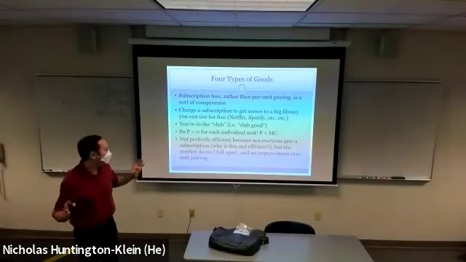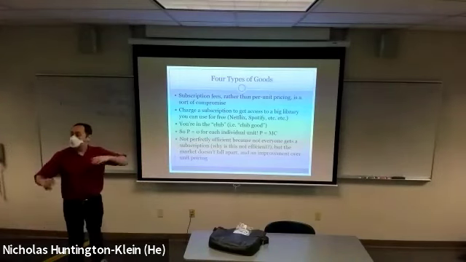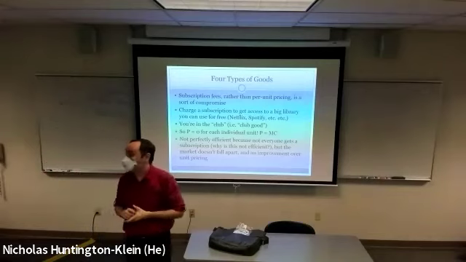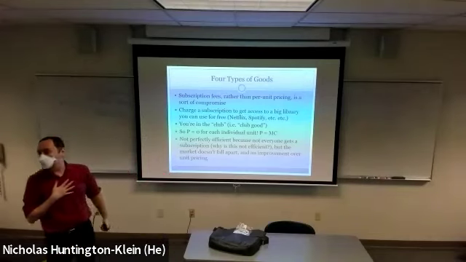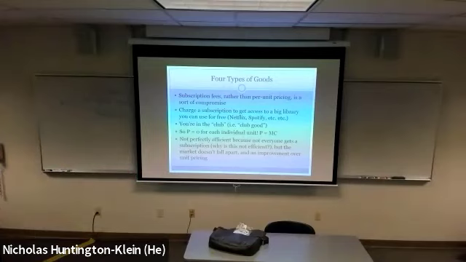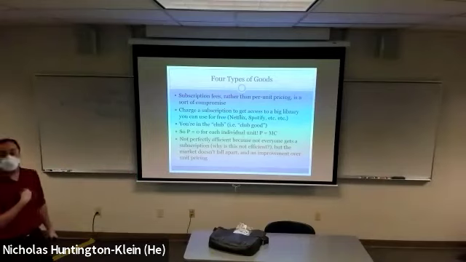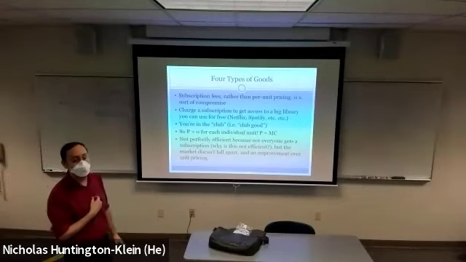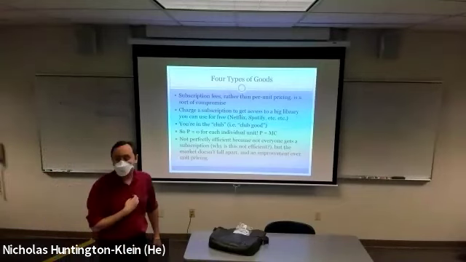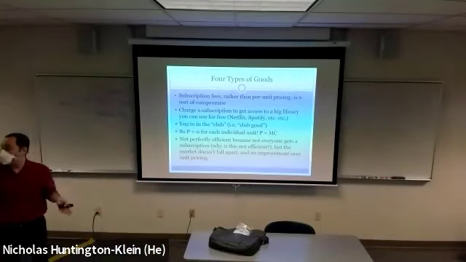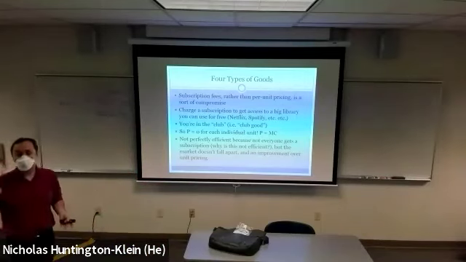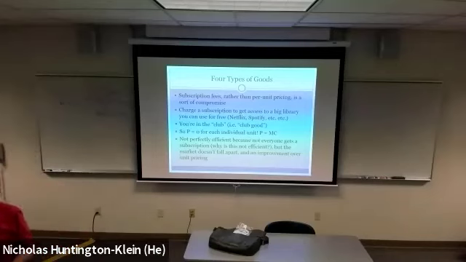Now, why? Any guesses as to why this is not perfectly efficient? The reason is that not everybody has a subscription, right? If I value Spotify enough to get a Spotify subscription, then for me, my consumption is as efficient as it possibly can be. I'm consuming until my marginal benefit is 0. However, if somebody else doesn't value a Spotify subscription enough to get one, then their consumption is inefficient, right? They're not consuming as much as would be efficient. They also, for efficiency, should be allowed to listen to music until their marginal benefit is 0. And yet, they're not, or at least we make them listen to ads, which is a whole other thing.